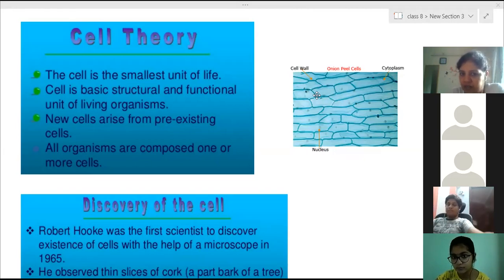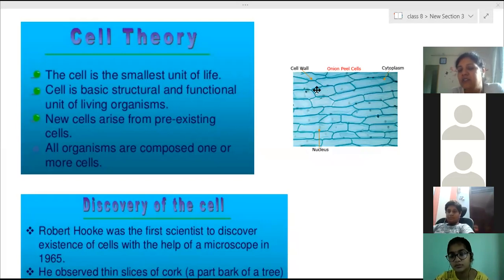Take an onion peel, and with the help of a prong take out one thin, white sheet. Place it on the slide, and if you see it under a microscope, you can see this structure.